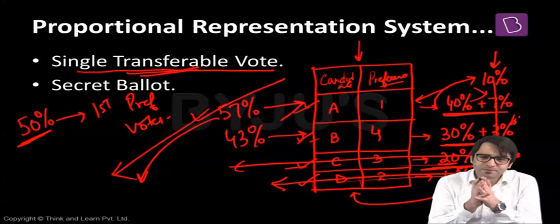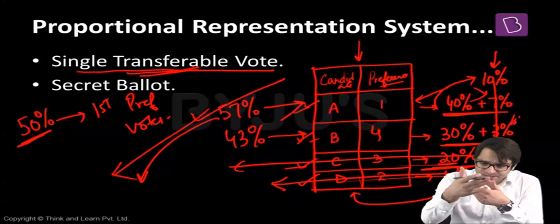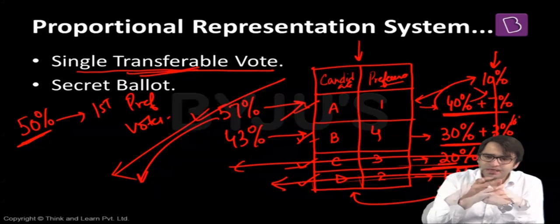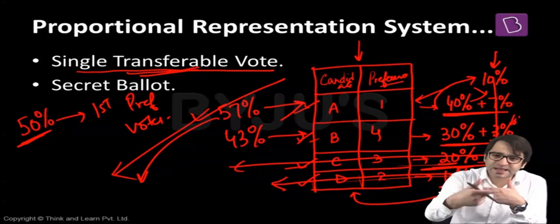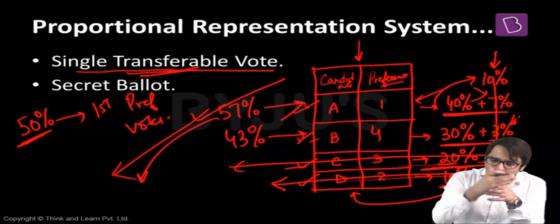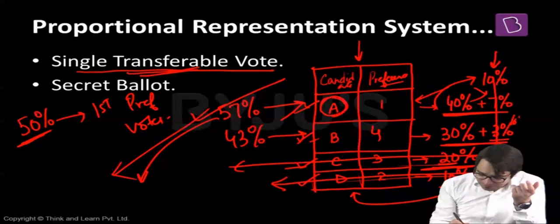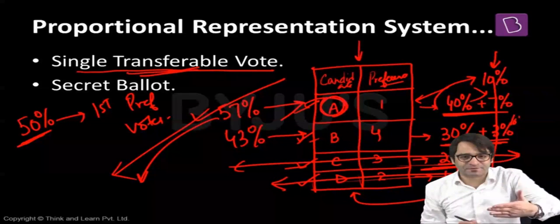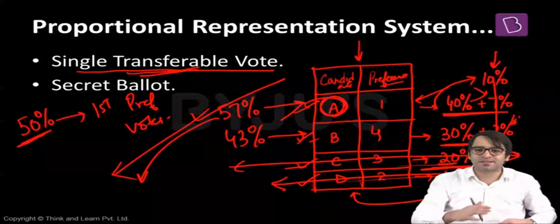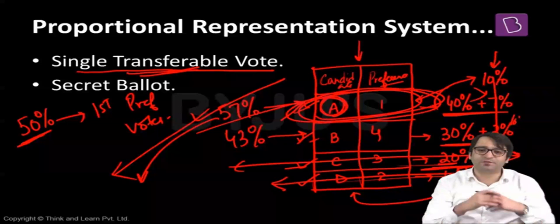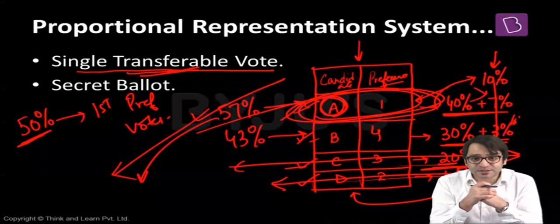If you look at the beauty of this, the beauty is that even if when the first round was counted, first preference votes were counted, nobody got the majority, at least in the second counting, we have somebody who has got the majority. Or at least in the third counting, we have got somebody who has got the majority. That means although not everybody favors A, A is still the second preference or the third preference of the majority of the people of this country. That is why A is the next President of India, if not through consensus, then at least through preference.